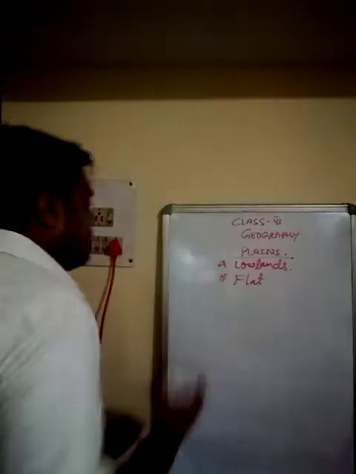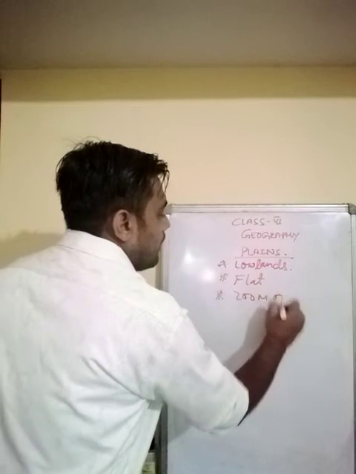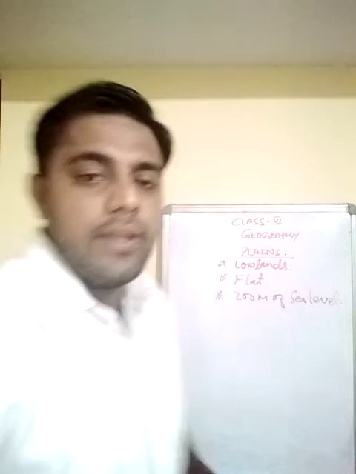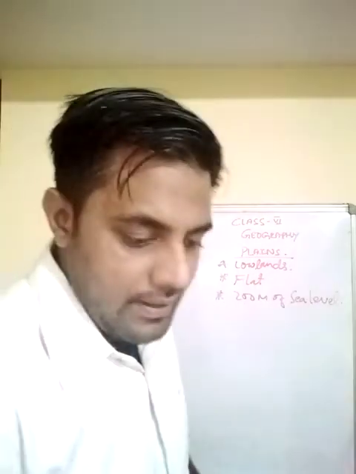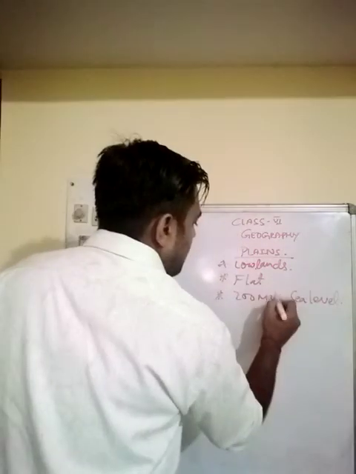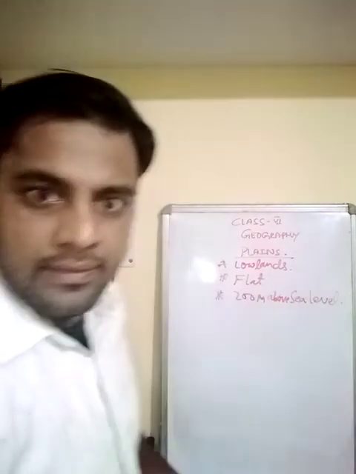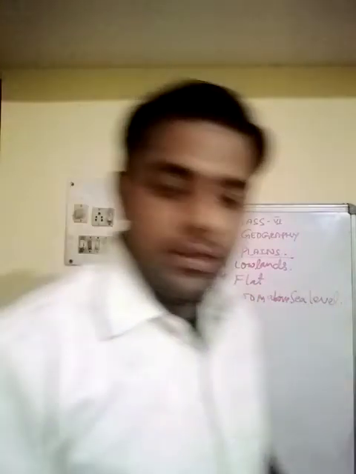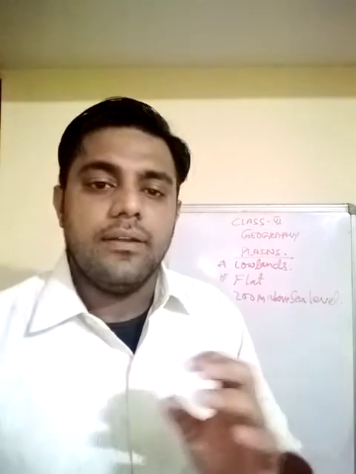Not only that, dear children, plains are usually within 200 meters of sea level. This is their average height above sea level. Okay, the average height of plains is usually 200 meters above sea level. This in particular is the height of a plain. So having said that, let's continue with the chapter and let's see what the book has to tell us.